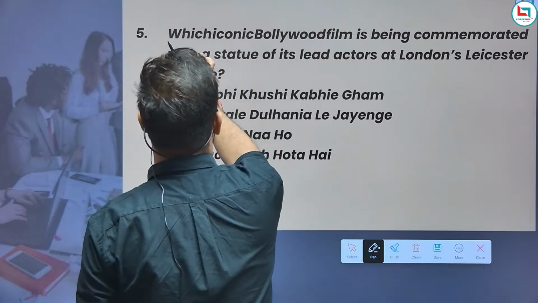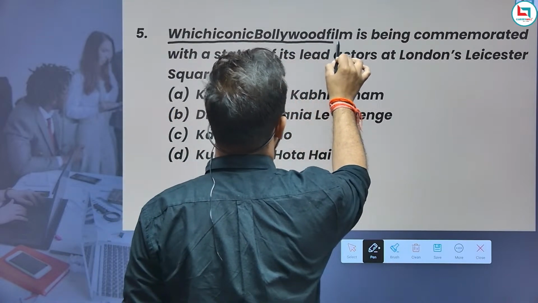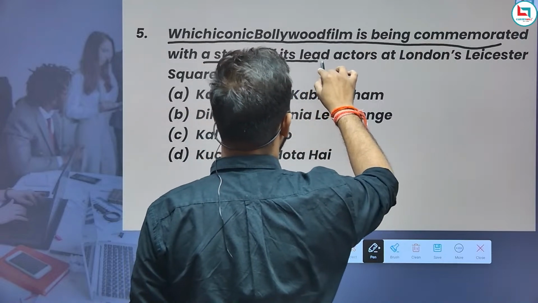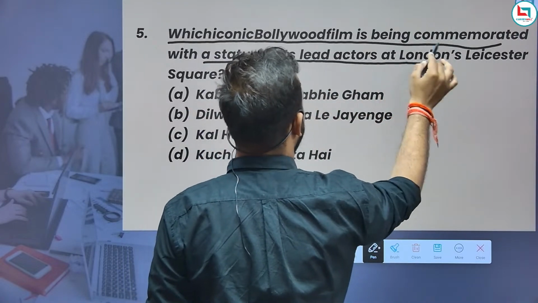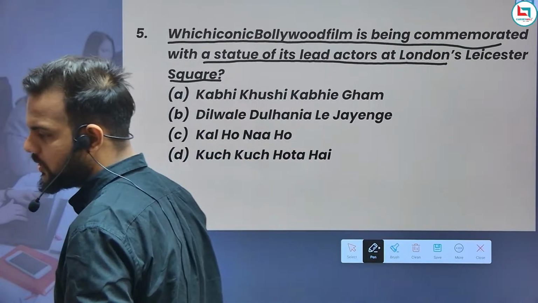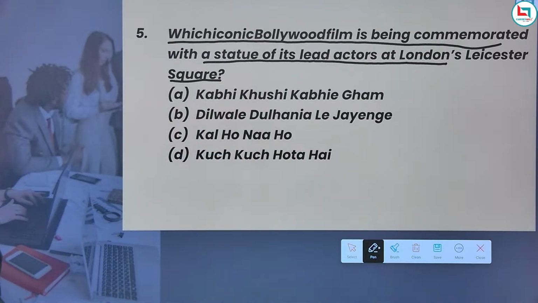Which iconic Bollywood film is being commemorated with the statue of its lead actor at London's Leicester Square? Which iconic Bollywood film's actor is being portrayed in London? Kabhi Khushi Kabhie Gham, Dilwale Dulhania Le Jayenge, Kal Ho Naa Ho, Kuch Kuch Hota Hai.